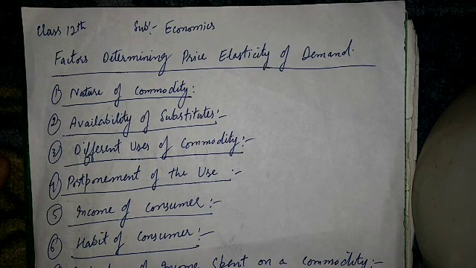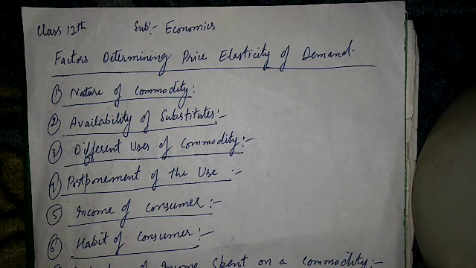On the other hand, goods on which the consumer spends a large proportion of his income, for example, clothes, scooter, etc., their demand will be elastic. And the eighth factor which determine price elastic demand is price level.